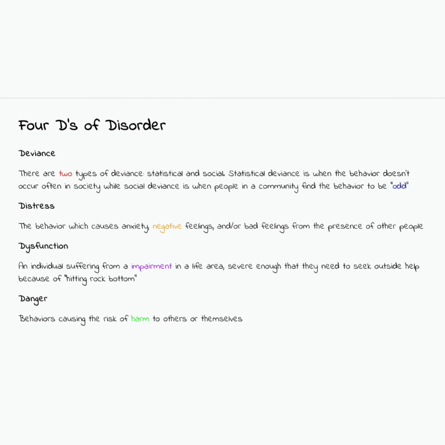4 Ds of disorder. Deviance. There are 2 types of deviance, statistical and social. Statistical deviance is when the behavior doesn't occur often in society, while social deviance is when people in a community find the behavior to be odd.